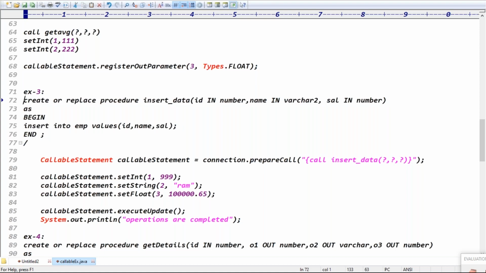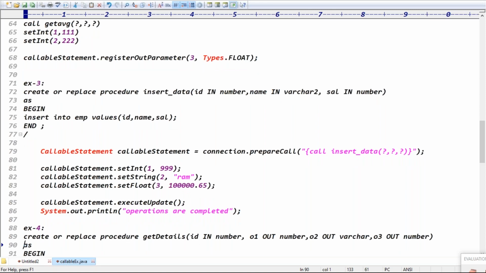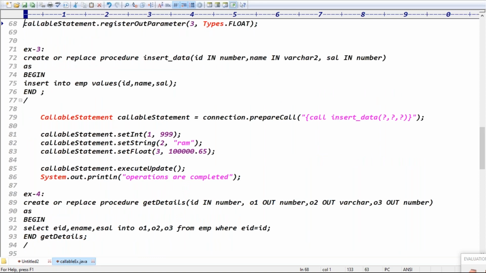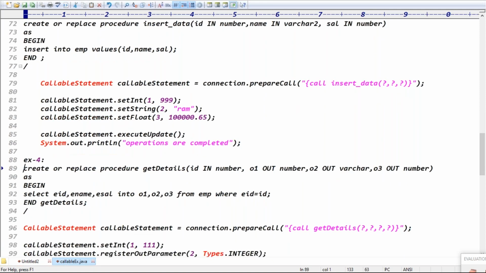Can anyone explain the fourth example the same way? Fourth example, what is it doing simply? We are giving the input and trying to get three outputs from the query. What are the inputs we are giving here? One input, the ID input, right? Exactly. You're giving the ID as input, guys. How many output parameters are you taking now? Three, sir. Three outputs, right?